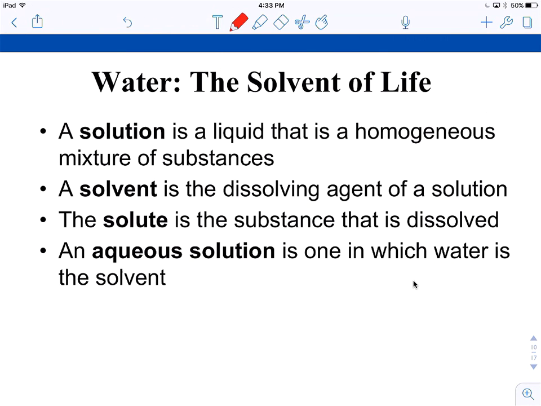All right. So water is also, is it the last property of water? Maybe. The solvent of life. So you guys, pause it and read that stuff. You guys know all that.